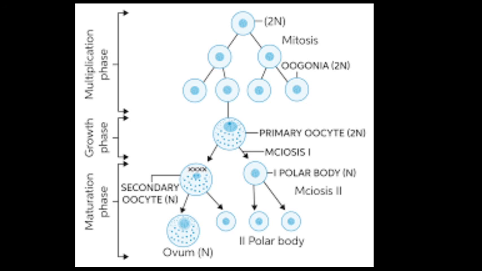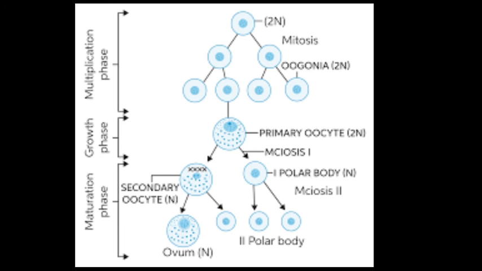So this is all about the multiplication phase. Now the second one is the growth phase. It is very important because the oogonium grows in size and attains maturity, and now it is called the primary oocyte. So the primary oocyte is a part of the growth phase where the oogonium grows in size and attains maturity.